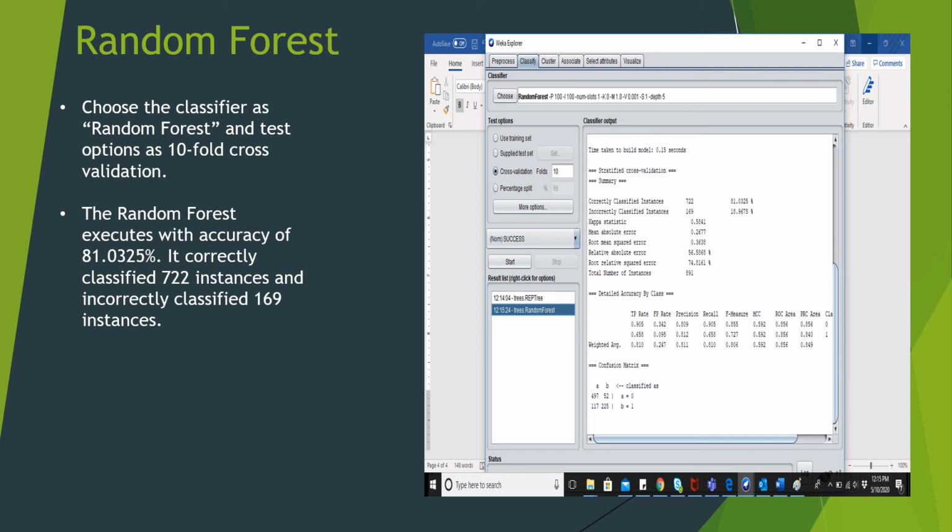After implementing decision tree model, now we have implemented the random forest model. So as you can see in the classify tab, we have selected the classifier as random forest. We have selected the test option as cross validation and folds with 10. And then when we execute the model, it runs with an accuracy of 81.0325%. It has correctly classified 722 instances and it has incorrectly classified 169 instances.